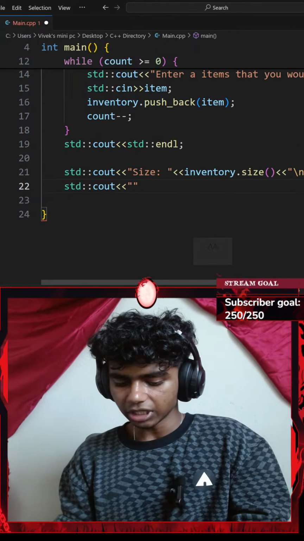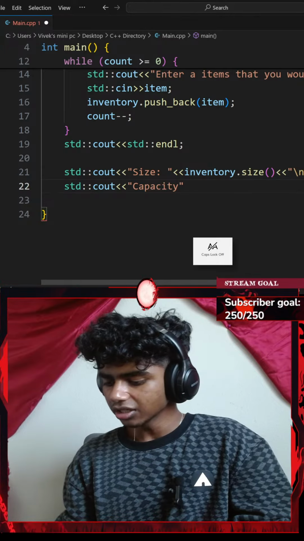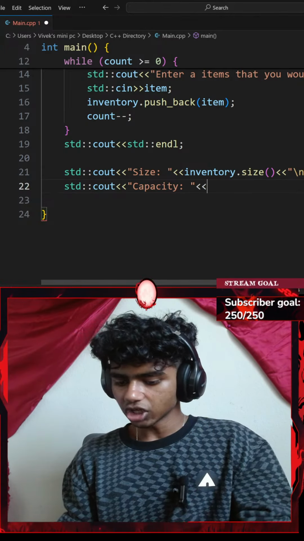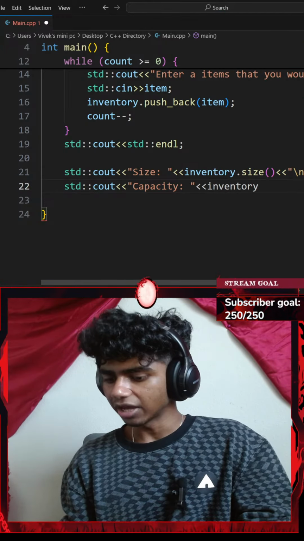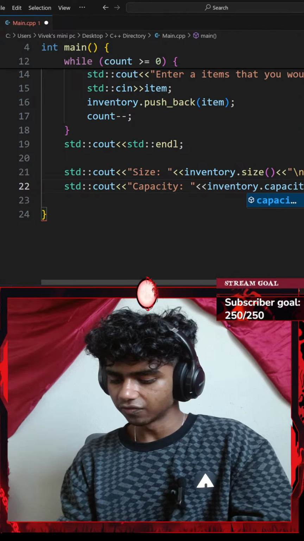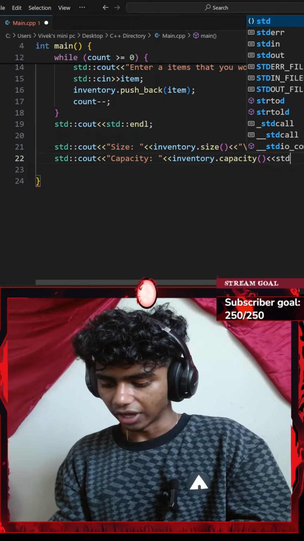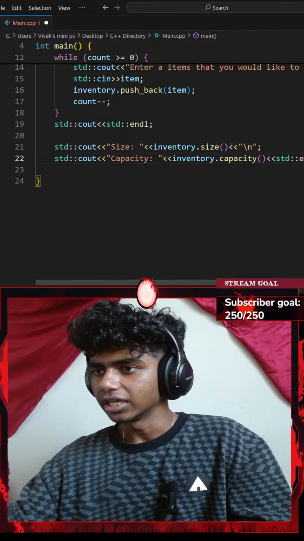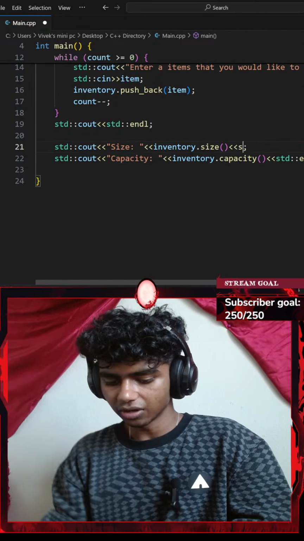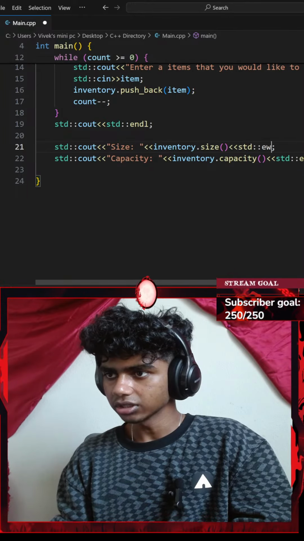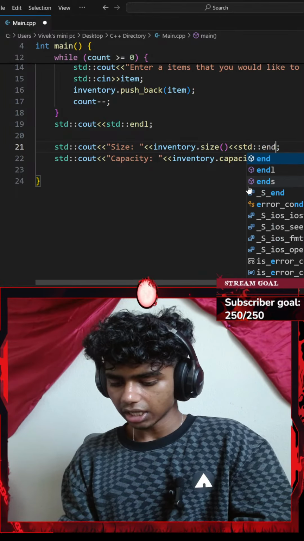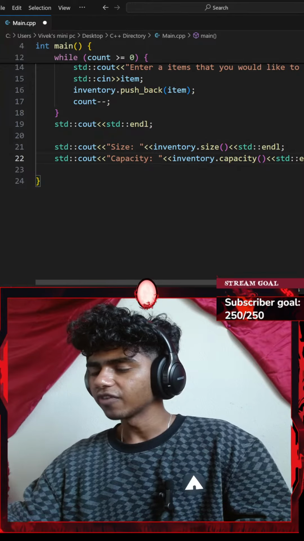And now I want to print my capacity, so I'll go with capacity with an insertion operator of my inventory, my vector dot the capacity function. Okay, I'll add another insertion operator of a standard endl. And instead of going with a new line here, let's go ahead and add a standard endl as well. So, endl. Alright, perfect.